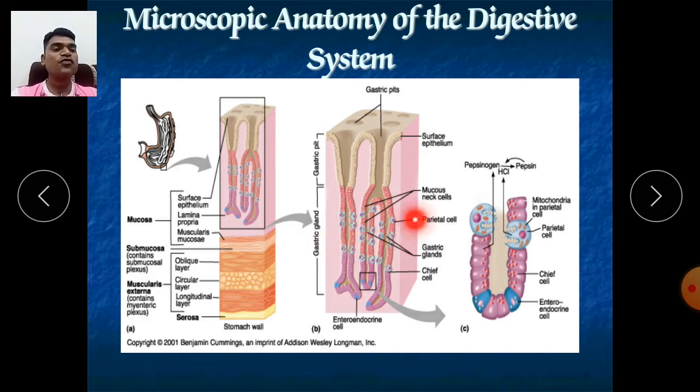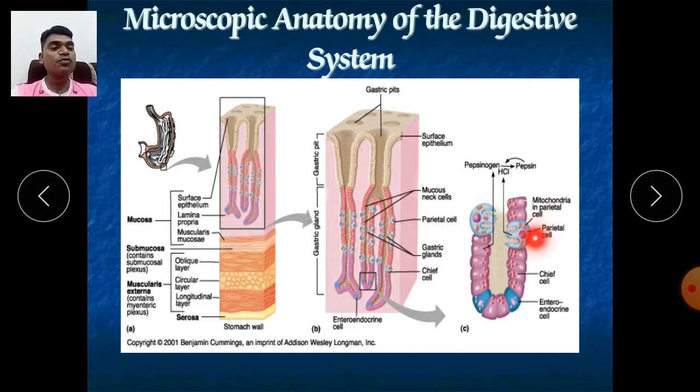First is the parietal cell. The parietal cell has a great role in the stomach. It secretes the major element of the stomach, which is HCl, hydrochloric acid. And as we know, hydrochloric acid is required for the digestion of proteins, carbohydrates and lipids. For lipids and proteins it is required more. It does the breakdown of the peptide chain, breaking down into amino acids.